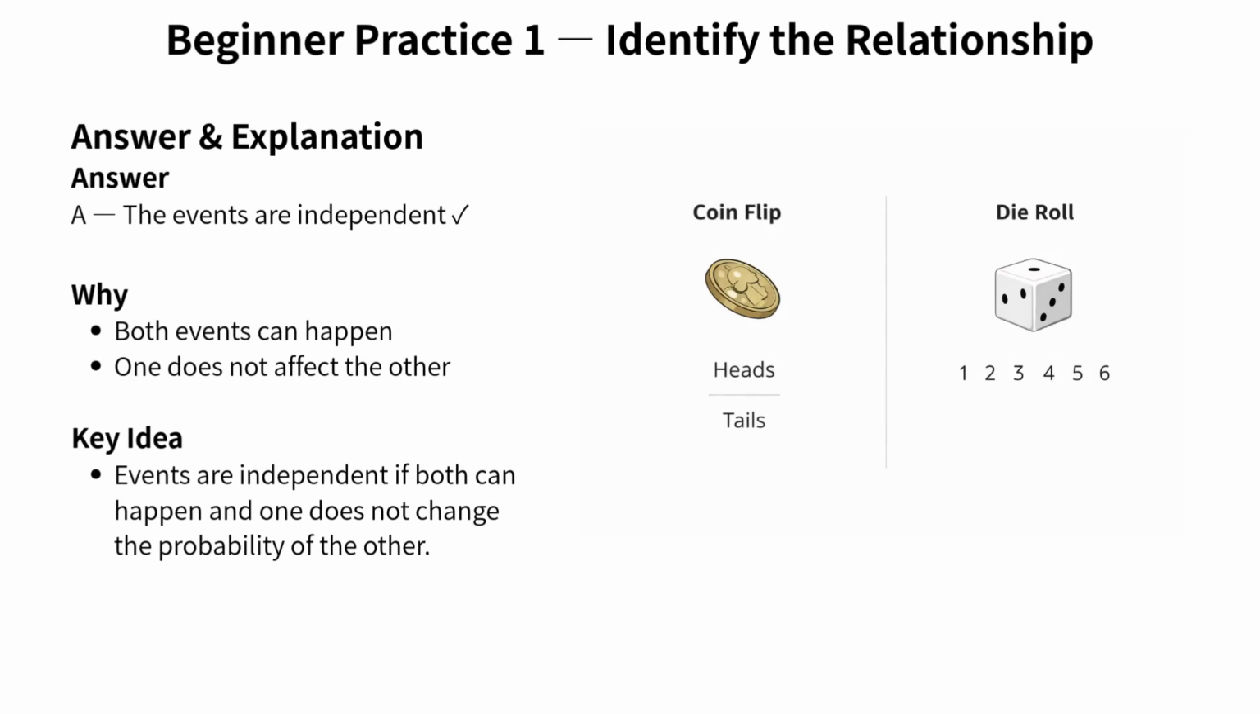Let's look at this beginner practice problem. We need to identify the relationship between a coin flip and a die roll. The correct answer is A. The events are independent. Now let's break down why this is the correct answer.